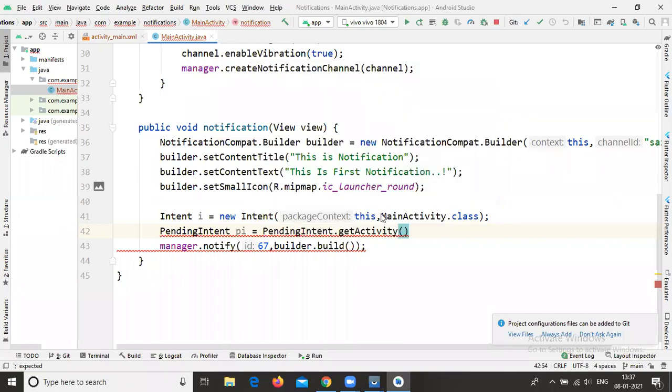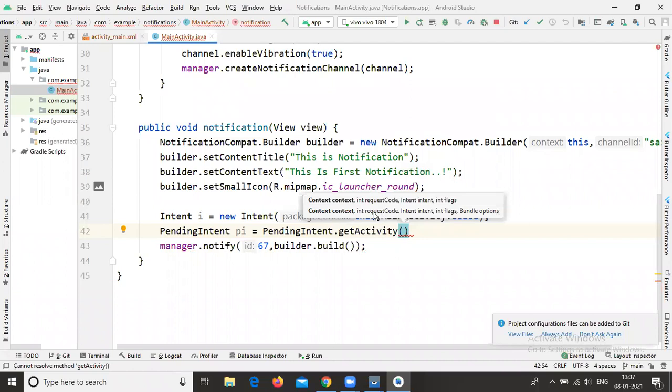Okay, so now all of you observe here. You need to take these parameters. The first parameter is context. Second parameter is your request code. Third parameter is the intent object. And the fourth parameter is flags. Okay, so you need to call these parameters.